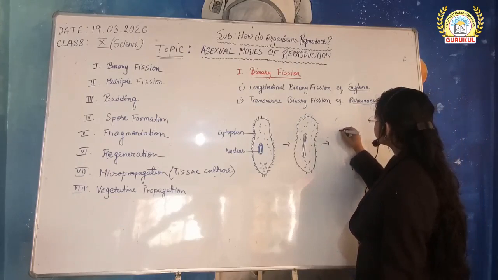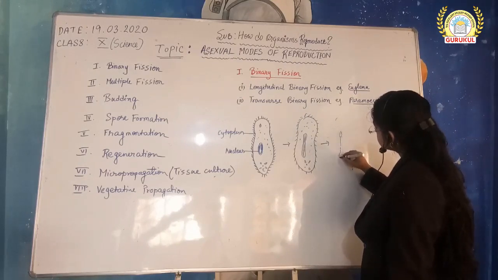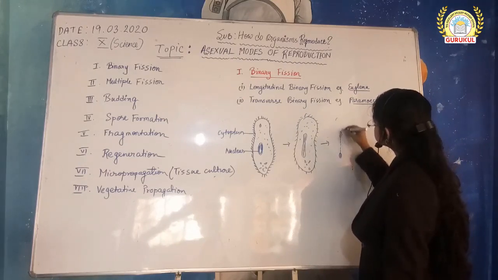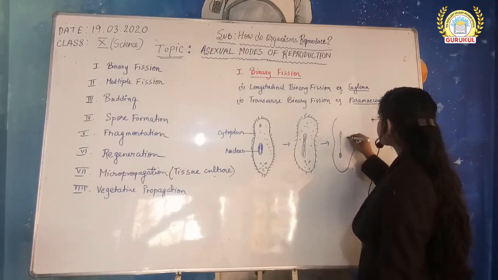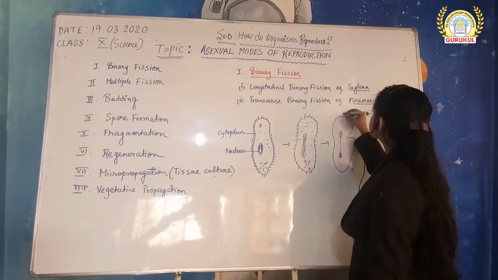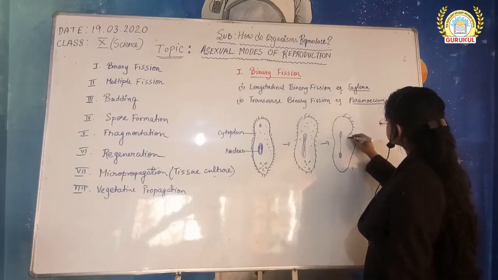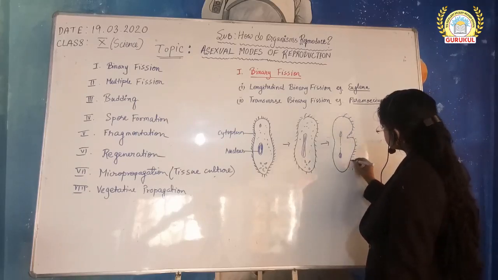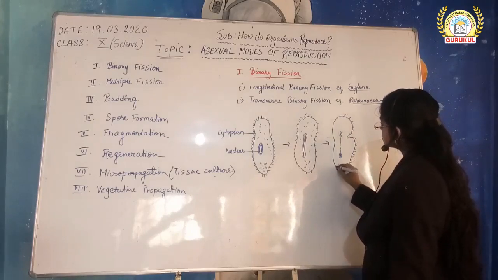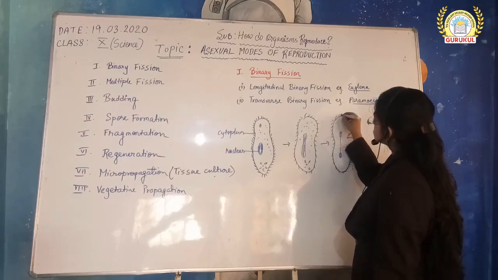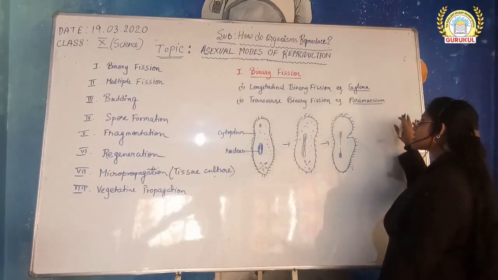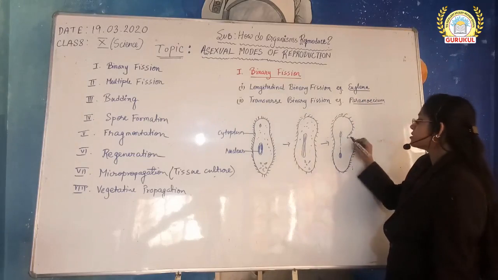Then the nucleus divides. There appears a cytoplasmic constriction like this. Okay, the cytoplasmic constriction occurs in this way.